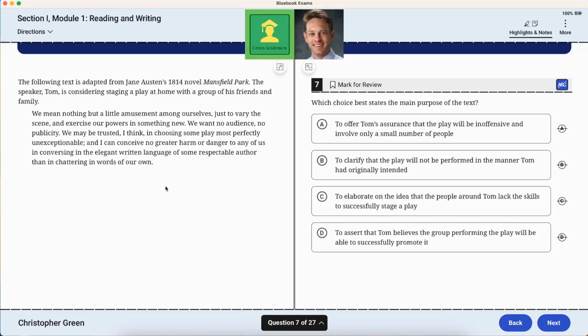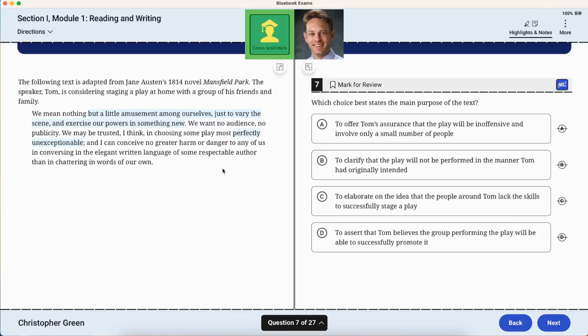So this is uttered in very old-fashioned, early 19th century English, but I think this person is saying they just want to have fun staging a play, doing something novel. They don't want people to really watch them, and it's perfectly unexceptional, as in it wouldn't bother anyone.